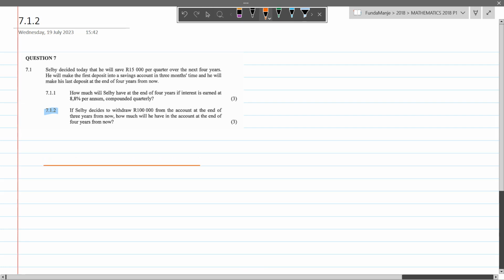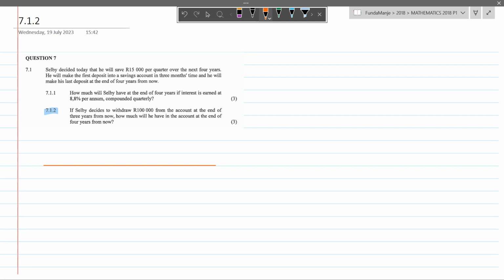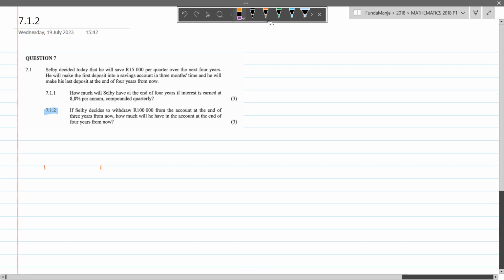If we draw a little timeline, as it's called, and section it in terms of 4 years, we have 1 year, 2 years, 3 years, and then our 4th year here, which is not really pretty.